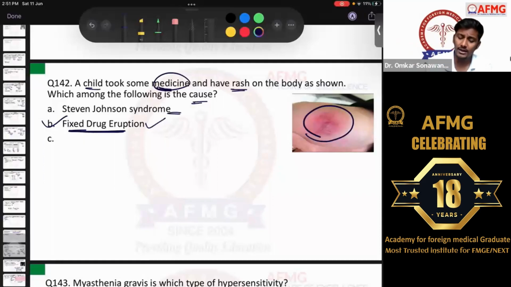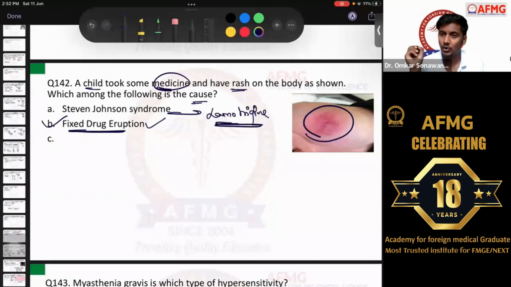But most of the people were saying that it is Stevens-Johnson syndrome. So please clarify for me. Stevens-Johnson syndrome can also occur due to drug intake. And as I've always discussed with you, among anti-epileptic drugs, lamotrigine intake is definitely associated with Stevens-Johnson syndrome, where there is peeling of skin. So if there was peeling of skin or the rash was present diffusely all over the body, then it is more likely to be Stevens-Johnson, because in fixed drug eruption only a specific part of the body is involved. People told me it was only the hand that was involved. So please correct me for this question, because I'm having a doubt what it actually was.